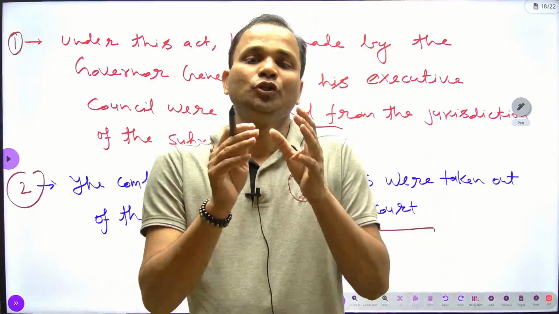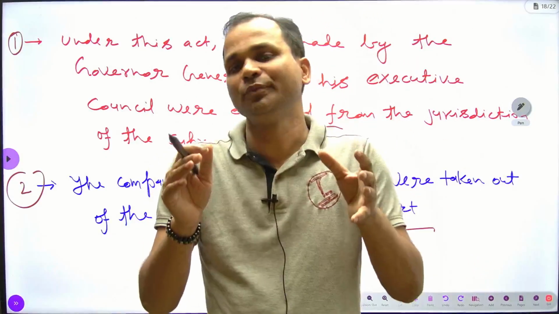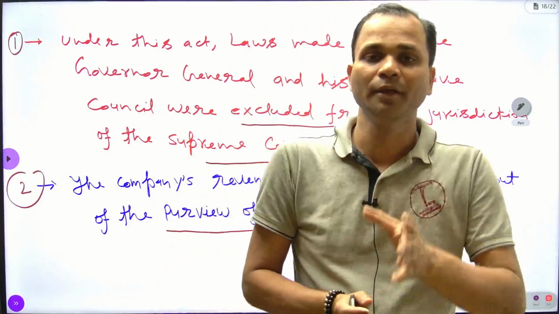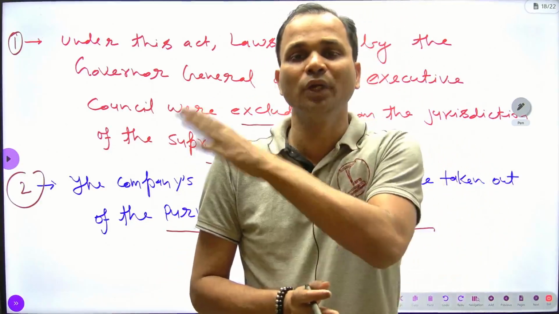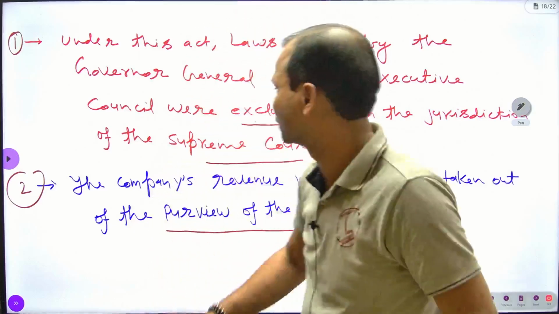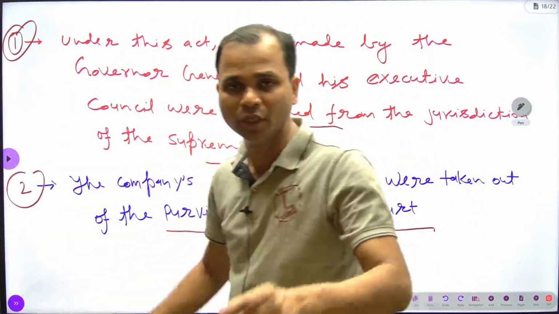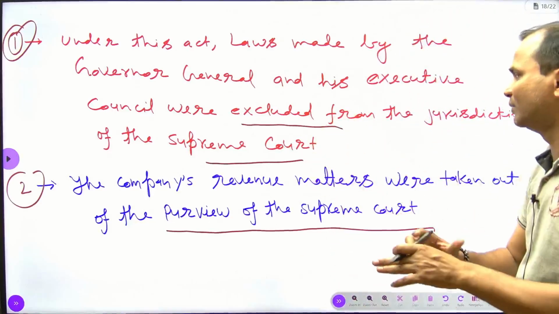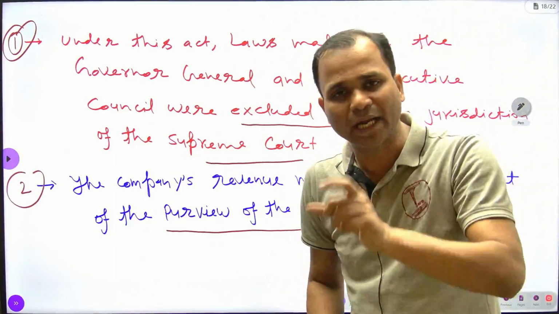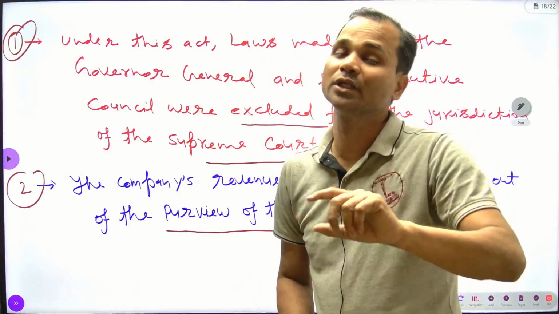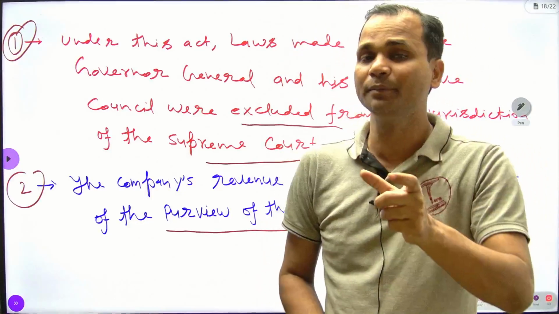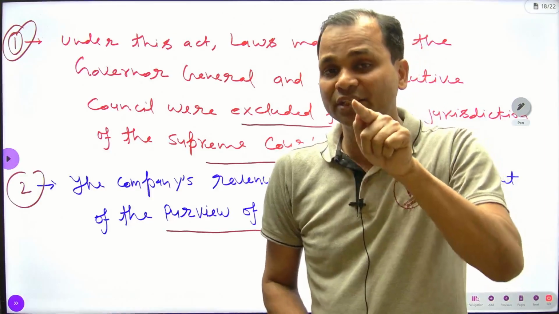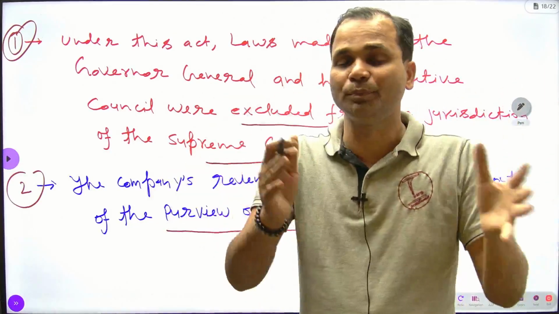That's why, to avoid the confliction, it was made provision that the decision taken by the Governor General and his council would be excluded from the jurisdiction of the Supreme Court. So this is the first point which makes it clear that to avoid the confliction, it was necessary to decide the jurisdiction of the Supreme Court and the Governor General. I am focusing on the main point many times, that it was very necessary to clear the jurisdiction of the Supreme Court and the Governor General.